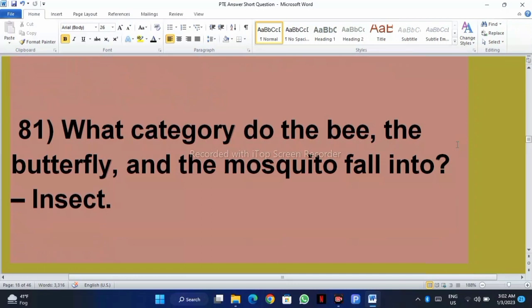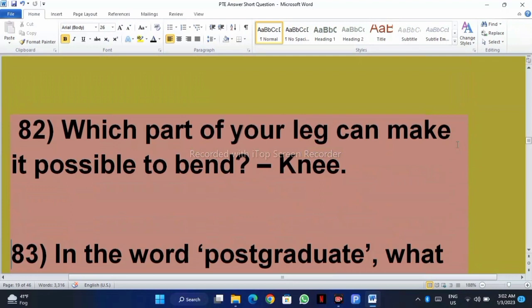What category do the bee, the butterfly, and the mosquito fall into? Insects. Which part of your leg can make it possible to bend? Knee.